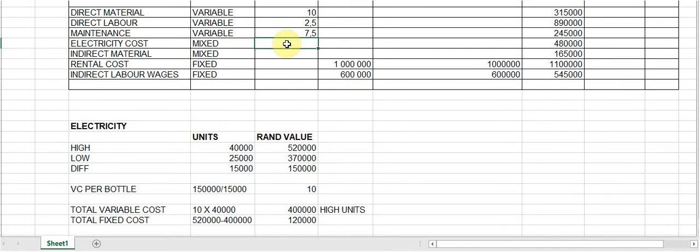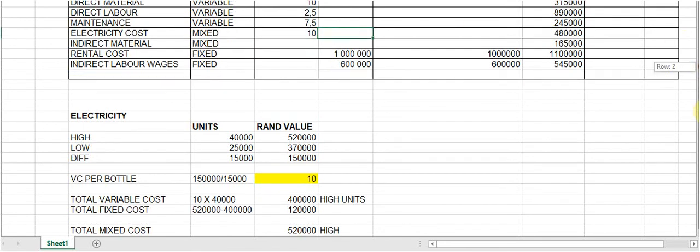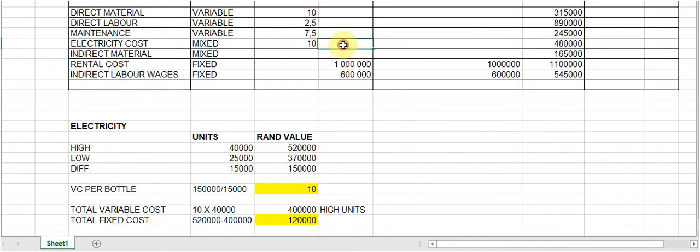So I'm going to go back to my little calculation table, and under electricity, I'm going to say there's a variable cost portion, and here I fill in the variable cost per unit or per hour, whatever the question says. And that was this 10 Rand. So I'm just going to highlight it for you. And then I'm going to have to fill in the fixed cost, and that was the total. So it was this 120 that I just calculated. So I'm going to also fill that out. Right, we've solved one mixed cost.